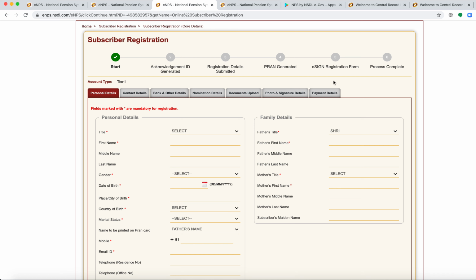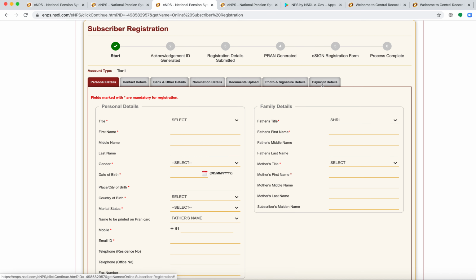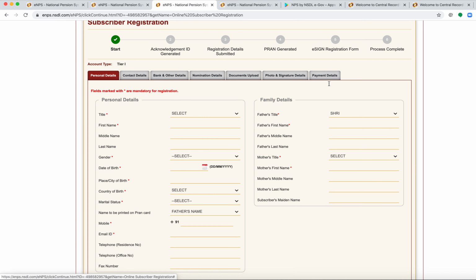As part of this subscriber registration form, you will have to upload the passport size photo and signature file. You will have all the instructions clearly mentioned in each of these sections, and you will have to make a payment.